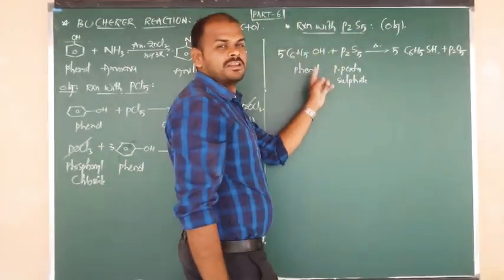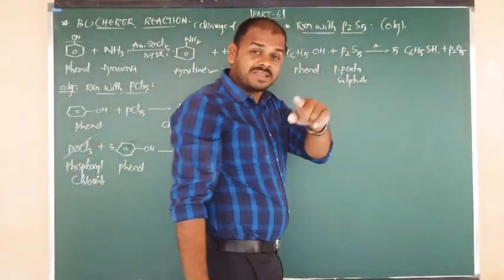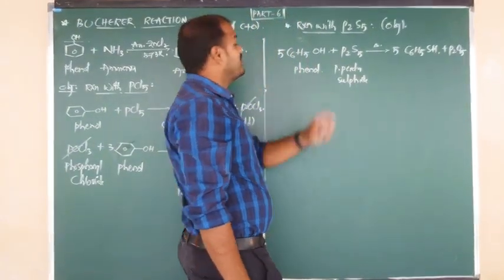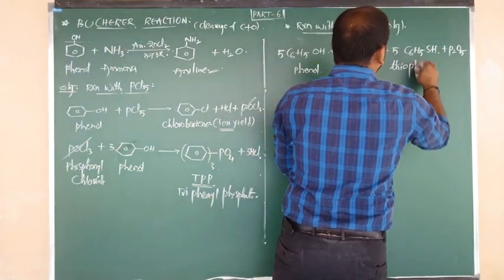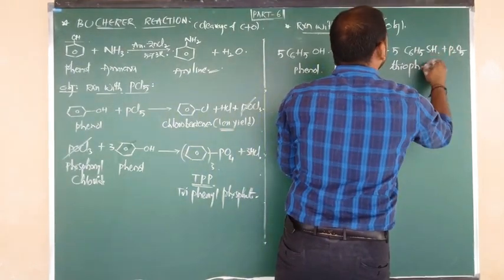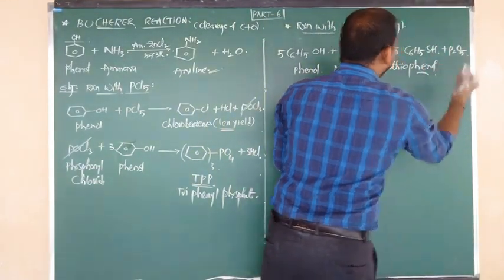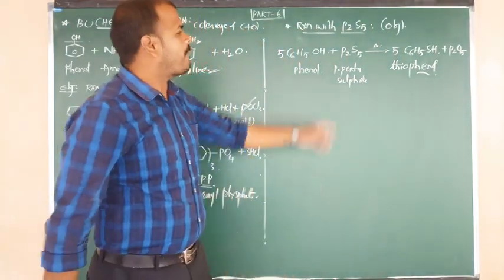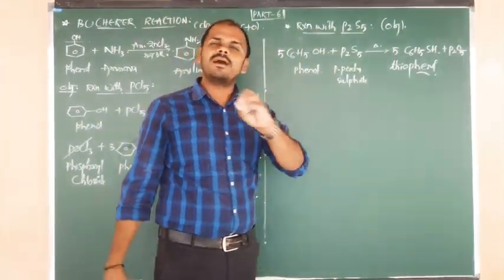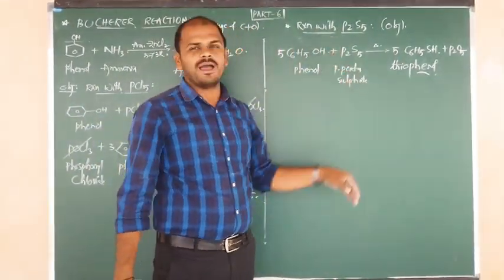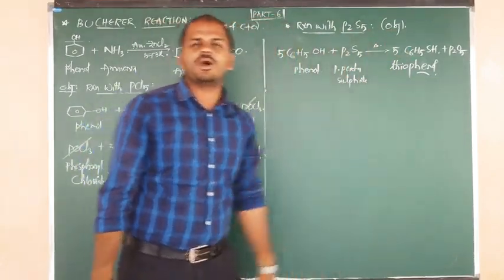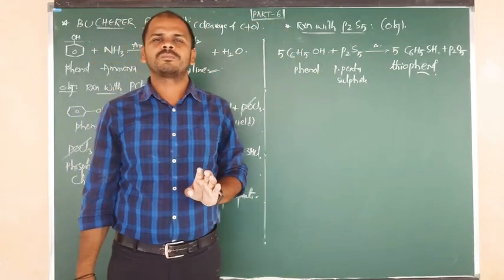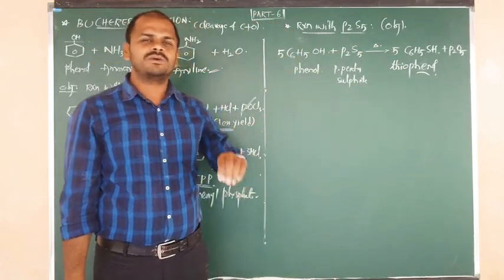OH is nothing but ol, and SH is nothing but thiol. You know very well. So its name is thiophenol. So phenol can be changed into thiophenol upon reaction with phosphorus pentasulfide, P2S5. P2S5 changes into P2O5, and phenol changes into what? Thiophenol.